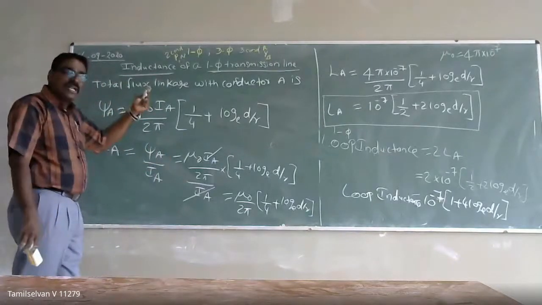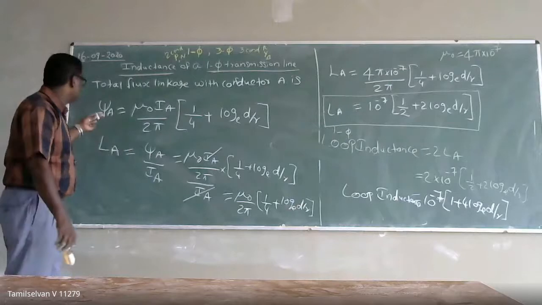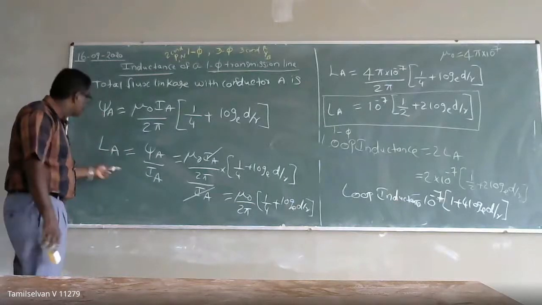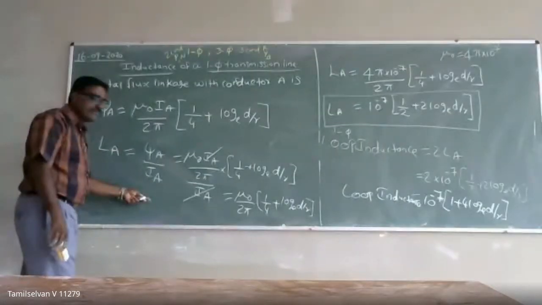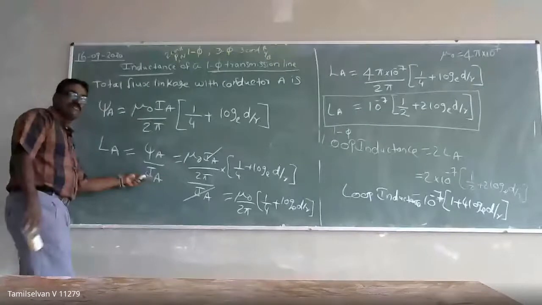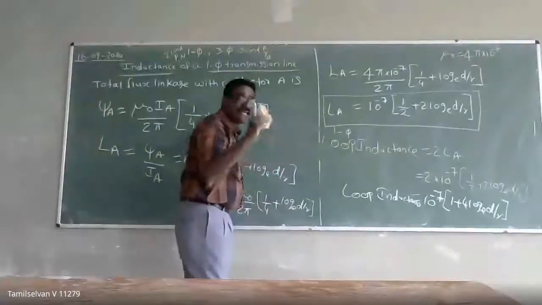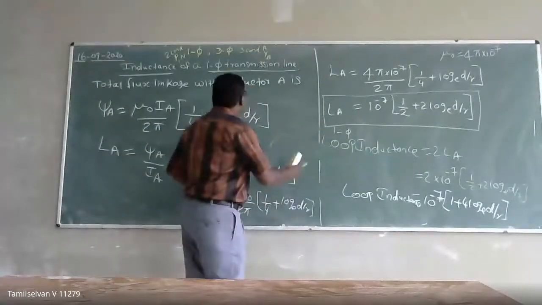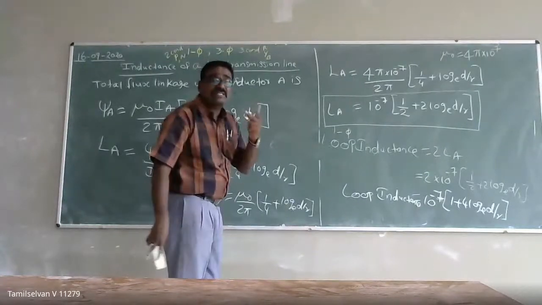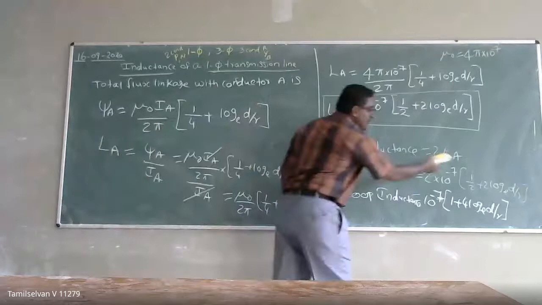If I can calculate the flux linkage, I can calculate the inductance, because flux linkage per unit ampere of current is called inductance. So now I have calculated the inductance of a conductor. But a single phase transmission line has two conductors, which forms a loop inductance, so it is 2 times LA.